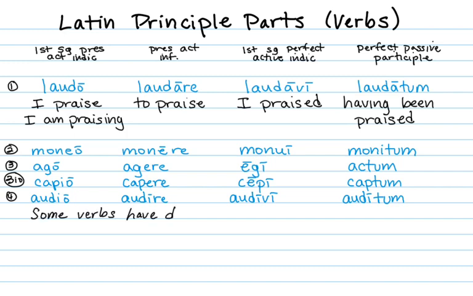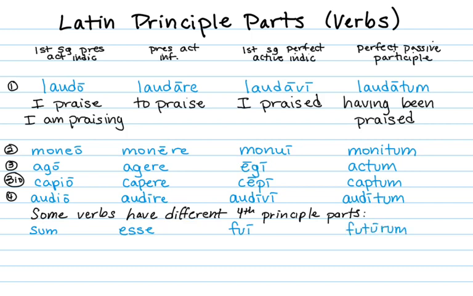Just an FYI, some verbs have a different fourth principal part. Instead of having the perfect passive participle, they have something else. So for example, sum, esse, fui, futurum. You'll notice that the ending there is actually urum and not just um. So the urum is how you designate the future active participle.